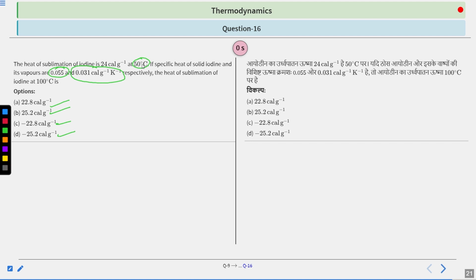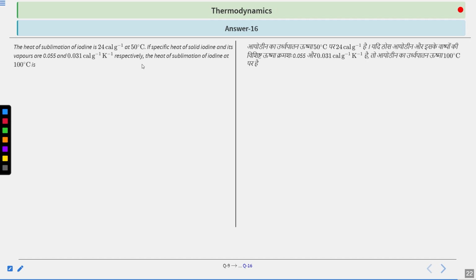Okay, let us see how we can solve it. I am repeating the question: the heat of sublimation is given per gram, and the specific heats of solid and vapor iodine are given. The correct answer is A.